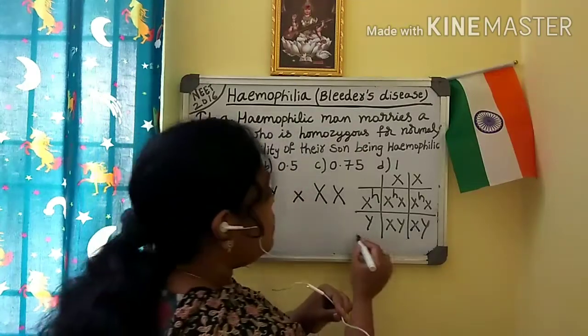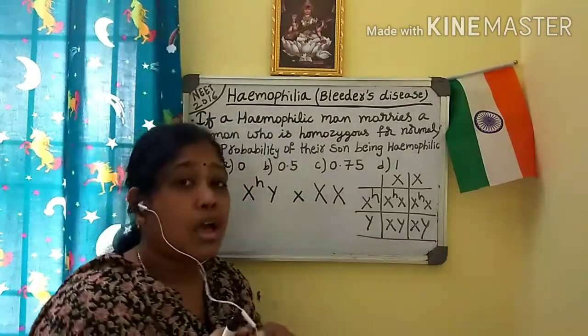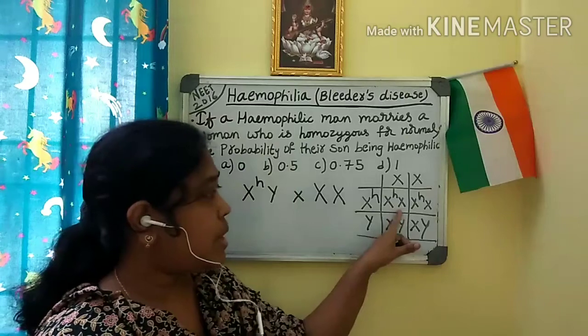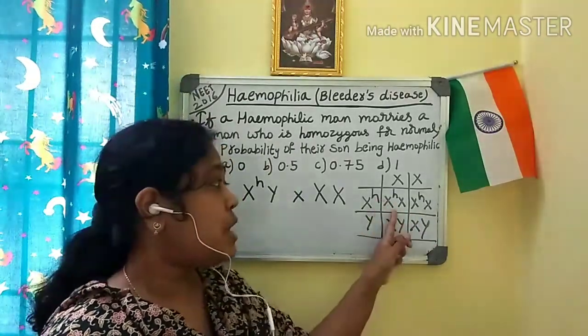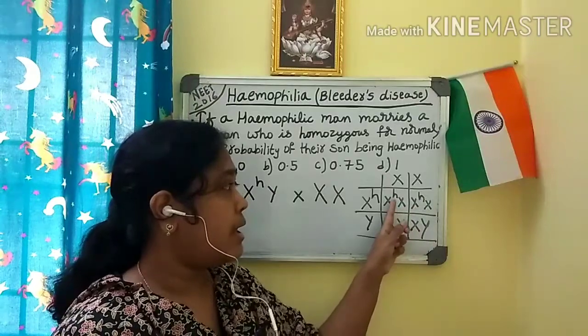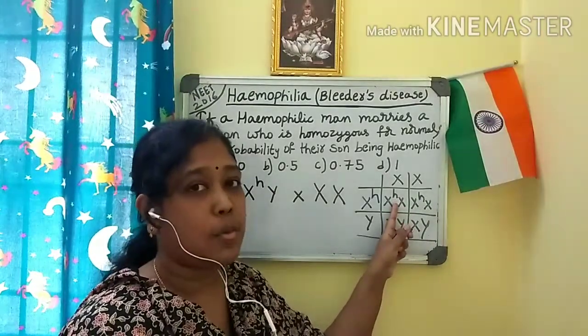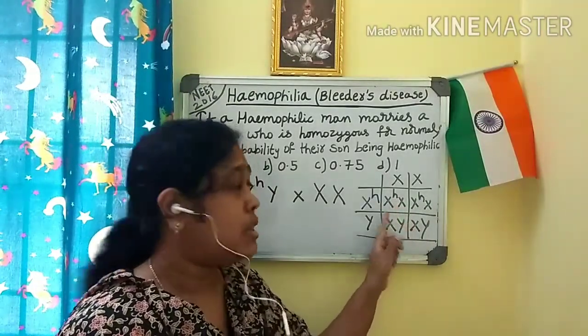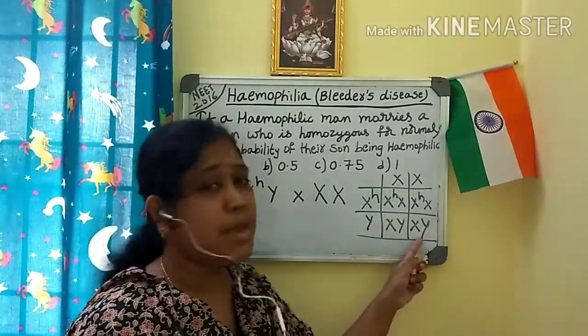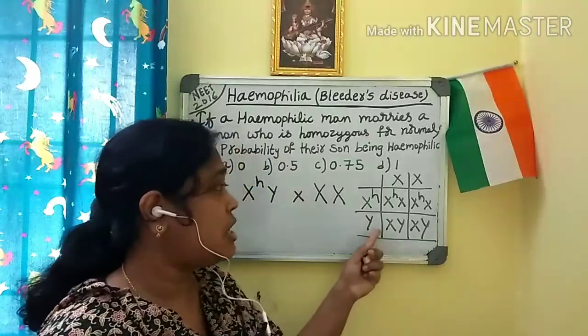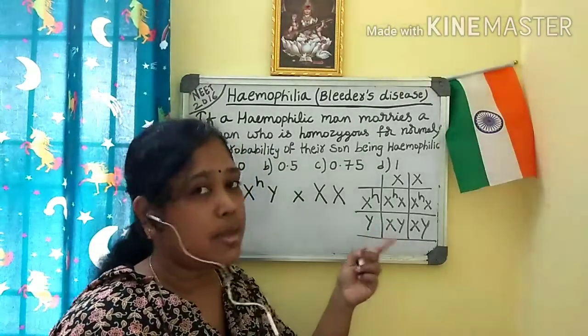If you see this, these two are females and these two are males. The females are carrying the hemophilic gene on one chromosome. That means these are carriers, whereas the males don't have any gene which is carrying hemophilia.